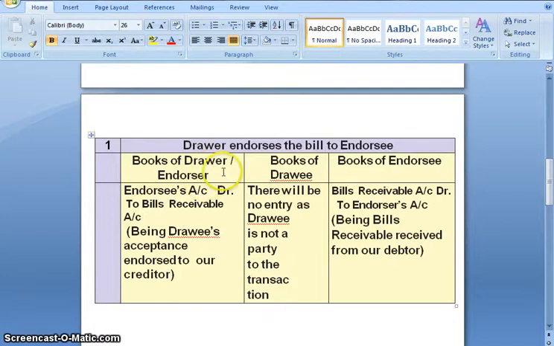So in the books of drawer, the entry would be endorsee account debit to bills receivable account. In the books of drawee, there won't be any entry because it is not related to the drawee. And in the books of endorsee, the entry would be bills receivable account debit to endorser account. So let us pass the entry in the books of drawer and endorsee.